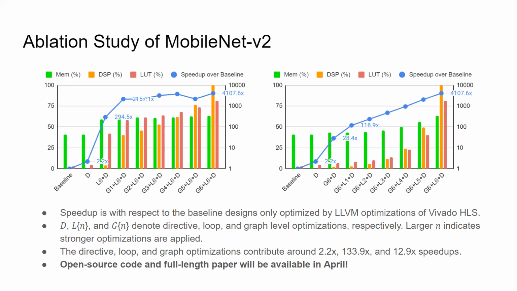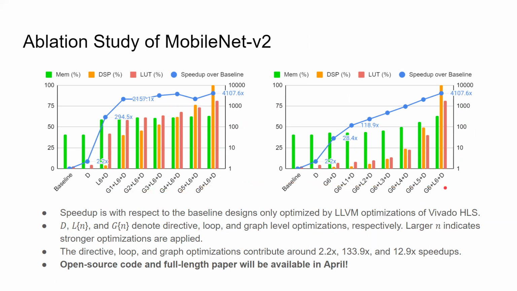We also evaluated the capability of handling large and complicated designs. We adopted a MobileNet V2 PyTorch model as input and optimized it through the multi-level optimization methodology of ScaleHLS. In these two charts, D, Ln, and Gn denote directive, loop, and graph level optimizations. ScaleHLS supports tuning the level of loop and graph optimizations from 1 to 6.